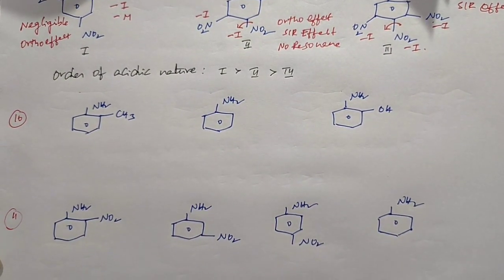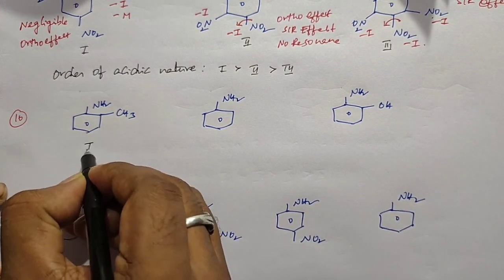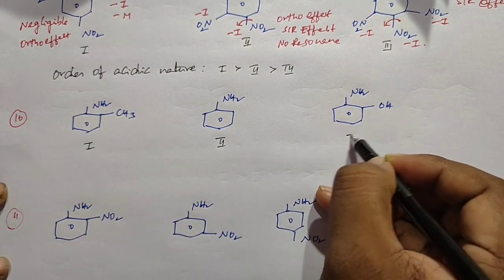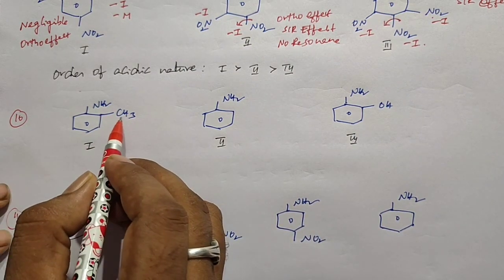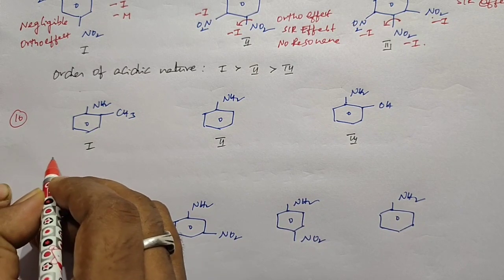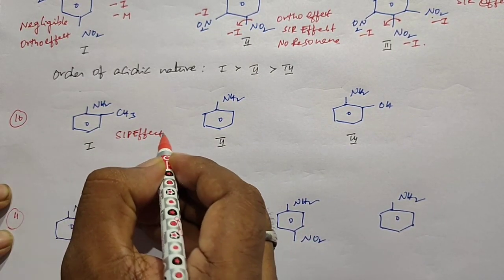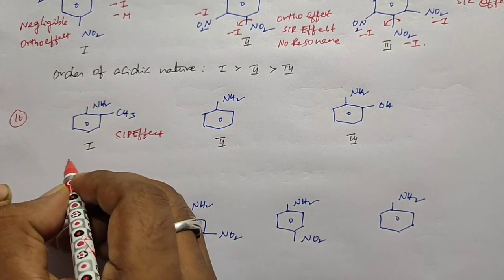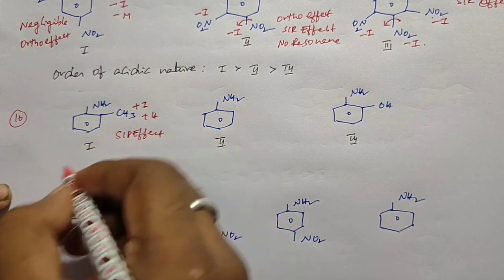So we will go for the next example. This is example 10. Here also we have 3 structures. I just give the numbering 1, 2 and 3. Here we are discussing substituted anilines. In the first structure, due to the presence of the methyl group, the ortho effect is possible. That is we call the SIP effect. Here SIP effect is possible, that is we call the ortho effect. And this methyl group shows both plus I and plus H effect.